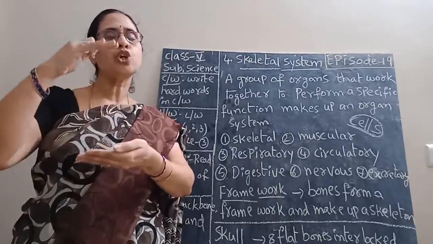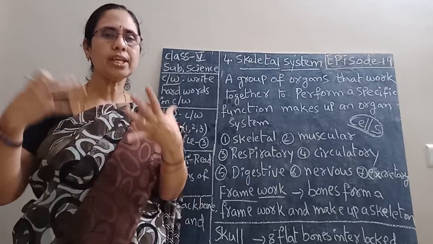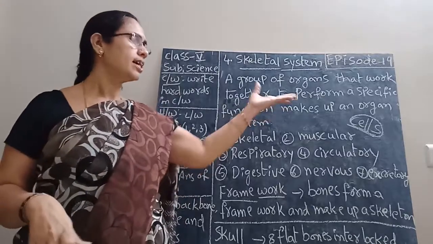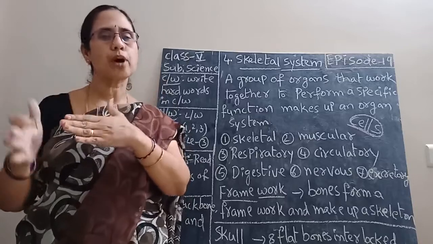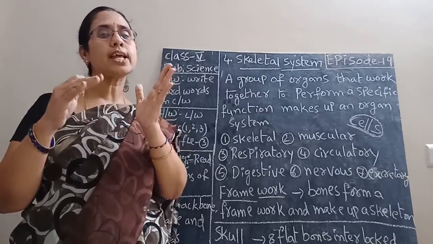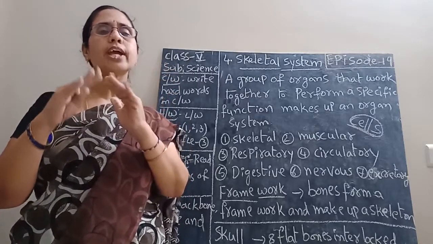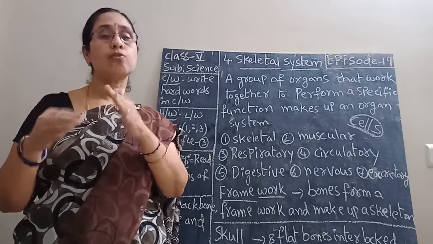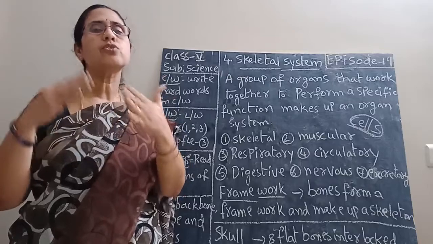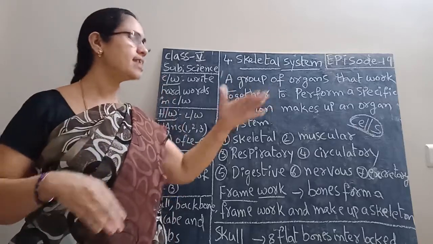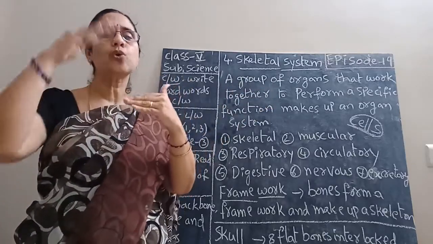After some days, we grow up. That means what will happen in our body? The cells divide, each cell divided into two parts. If 2 cells are there, they divide and make 4 cells, and 4 divide into 8, 8 divide into 16. Like that only the cells divide. In that way we grow up.